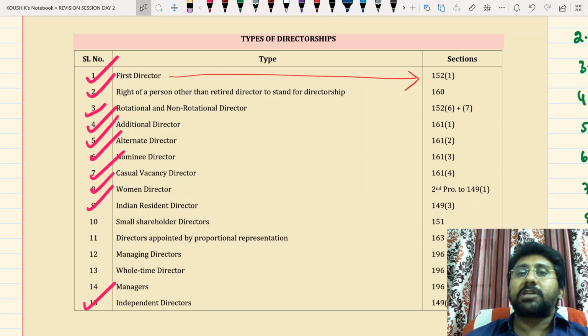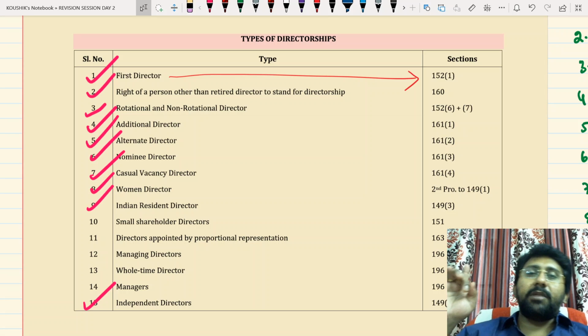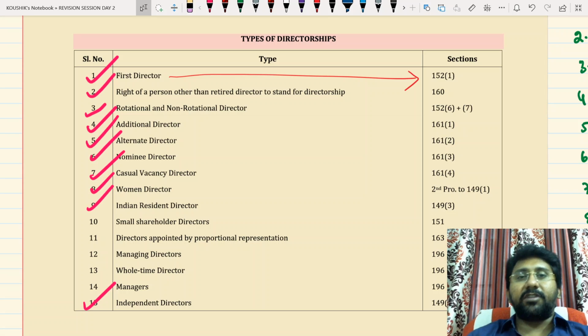Next one: at the first annual general meeting of the company and at every subsequent annual general meeting, 1/3 of such of the directors who are called rotational directors shall actually retire. Who shall retire first? Those who have been longest in office since their last appointment shall retire first. If 2 appointments were made on the same day and there is confusion on whom to retire first, that shall be decided by agreement.